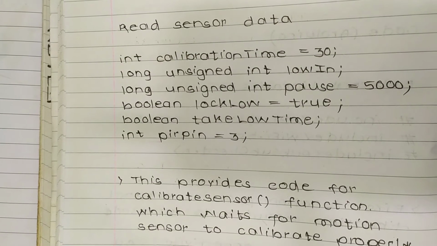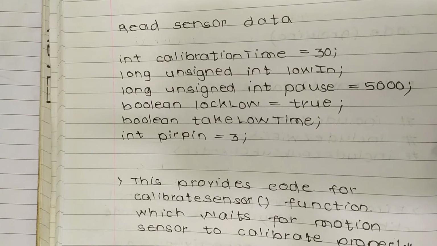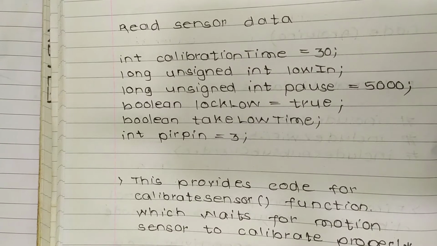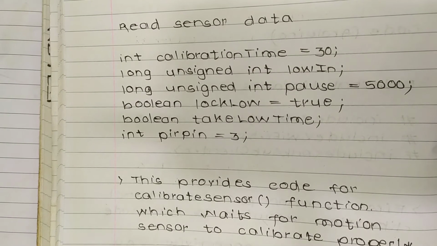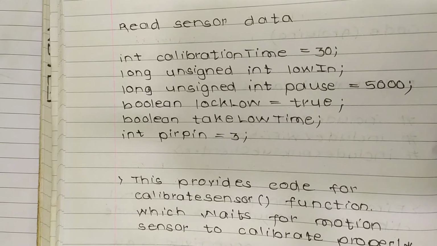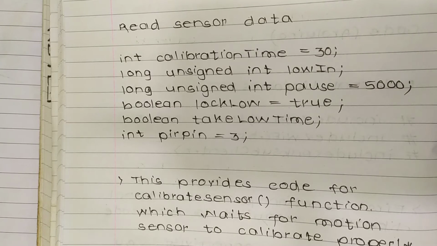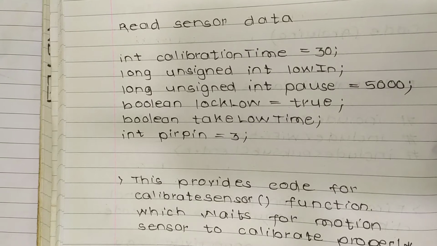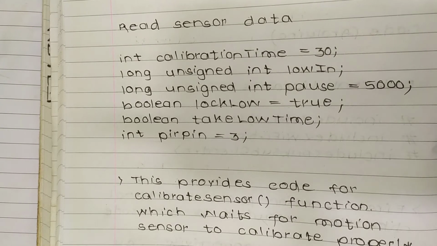Now the code for reading sensor data. First is int calibrationTime equal to 30. Then long unsigned int lowIn. Now long unsigned int pause equal to 5000. Boolean lockLow equal to true. Boolean takeLowTime. int pirPin equal to 3. So here calibration time is taken as 30, and the PIR pin is digital pin 3.